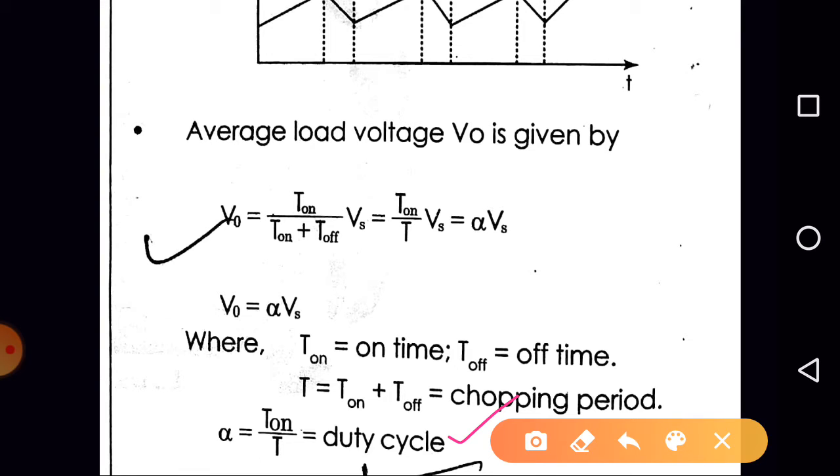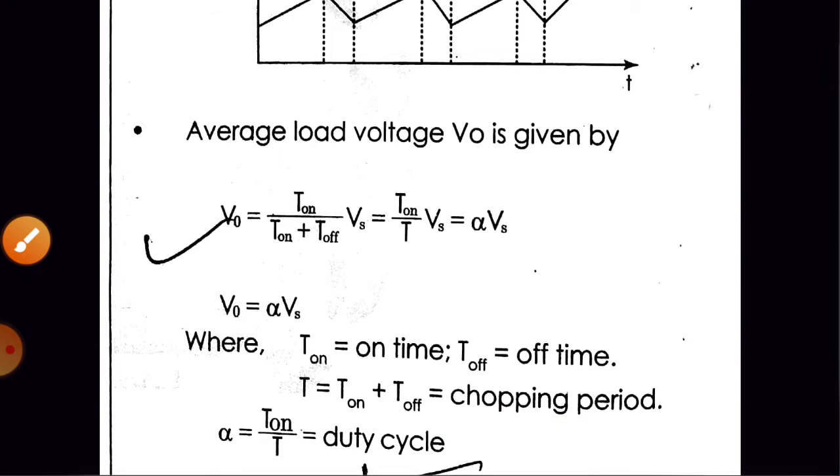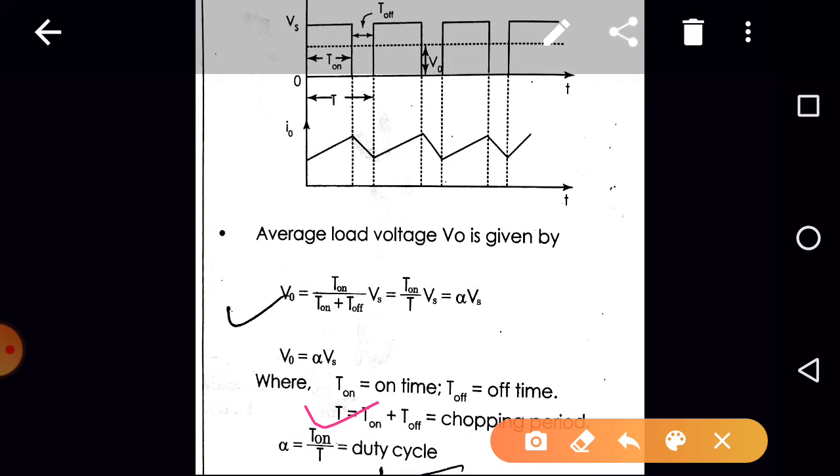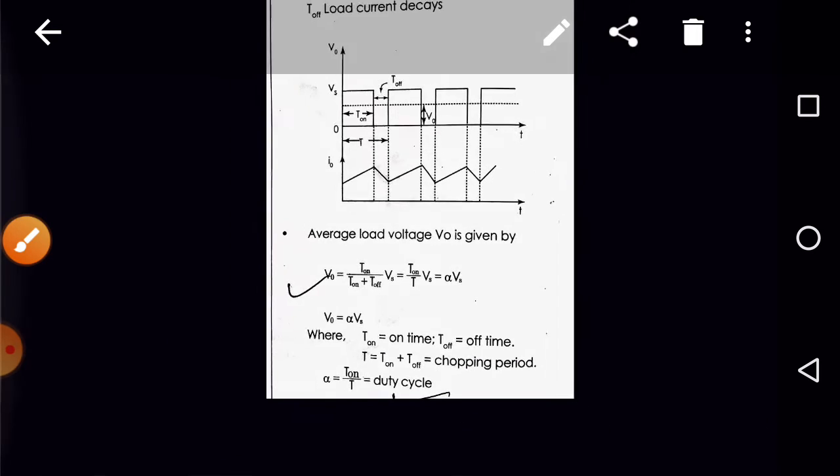Alpha is equal to T on by T, that is the on time of the switch divided by the total time of the switch, that is the on time plus off time. Total time T is equal to on time plus off time, right? And what is alpha? That is the duty cycle or the duty ratio, which is equal to on time divided by total time. Are you getting the point? T is also known as the chopping period, and 1 by T is nothing but the chopping frequency, right?